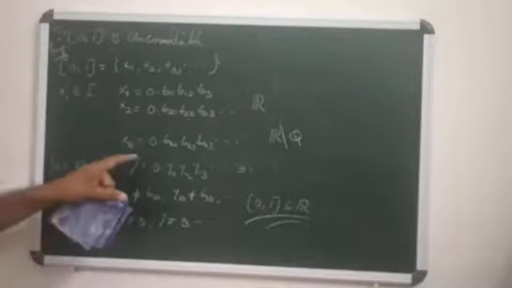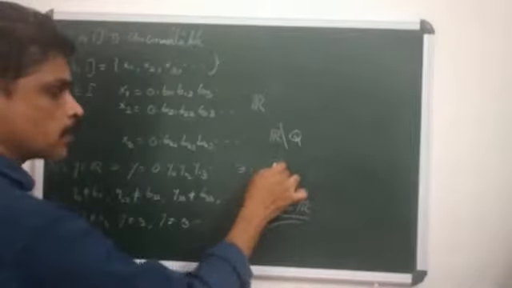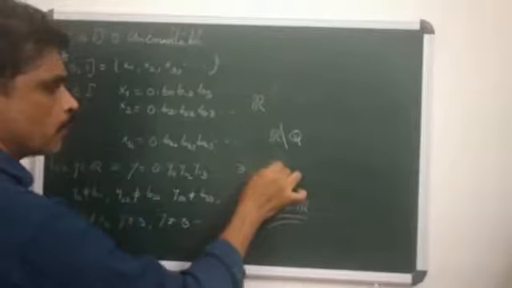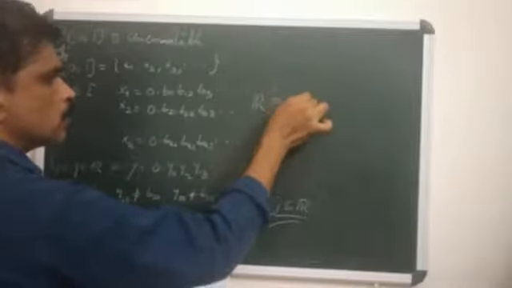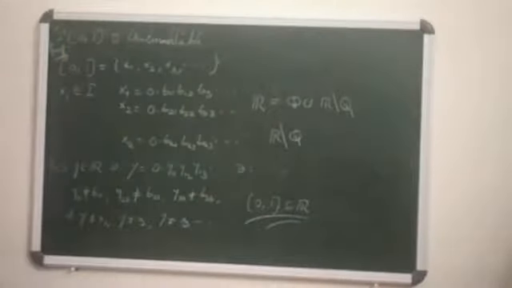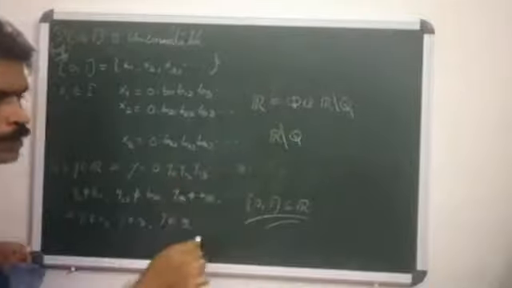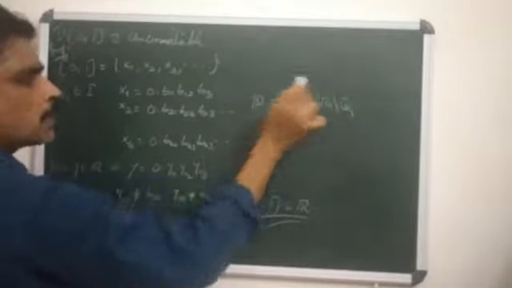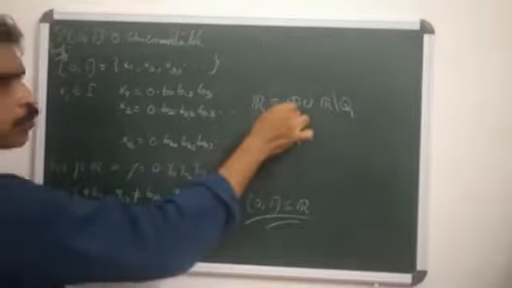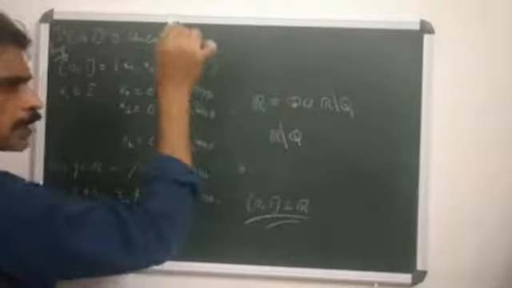Why? The set of rationals is countable. If the set of irrationals were also countable, what happens? R equals Q union the complement of Q in R. Q is countable, and if the complement of Q is also countable, then the union of two countable sets is countable, hence R is countable.